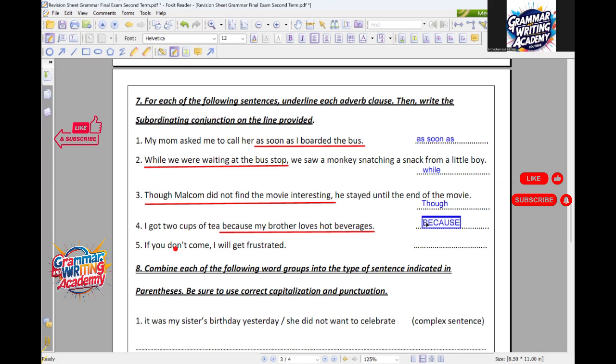Yalla Muhab. What is this? If you don't come, I will get frustrated. We underline "if you don't come," and we write "frustrated." Pay attention. The subordinating conjunction comes at the beginning of the adverb clause, as you can see. If, exactly. So here we have "if," the subordinating conjunction for this dependent or subordinate clause, and it starts the adverb clause.